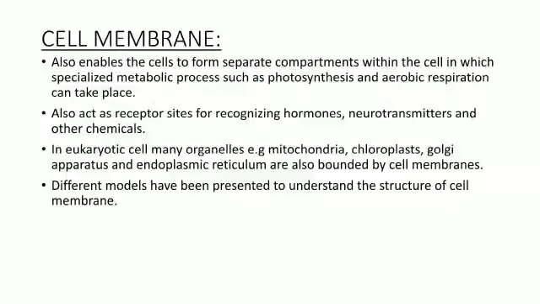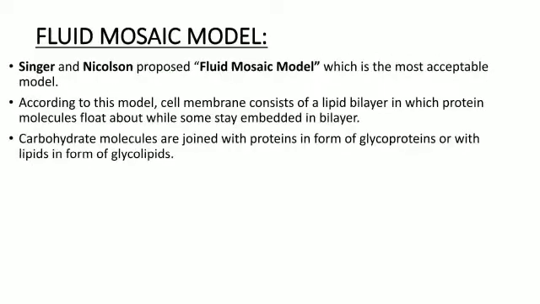Dears, different models have been presented to understand the structure of the cell membrane, but among all of them, the fluid mosaic model was the most acceptable model, which was proposed by the scientists Singer and Nicolson. So according to this model, dears, now coming towards the composition of the cell membrane, from which components the cell membrane is formed. The cell membrane consists of a lipid bilayer. Now what is meant by bilayer?